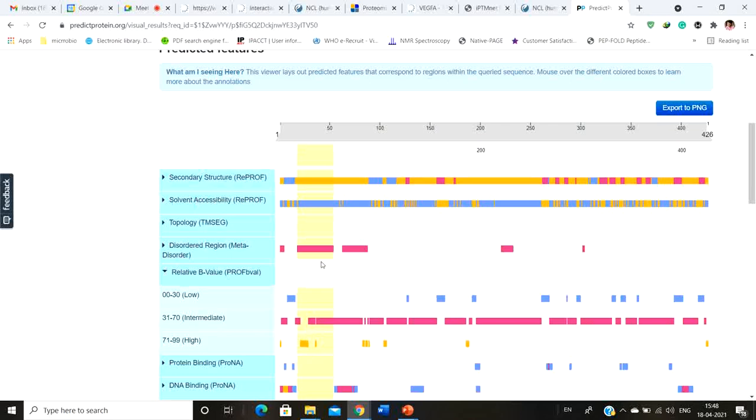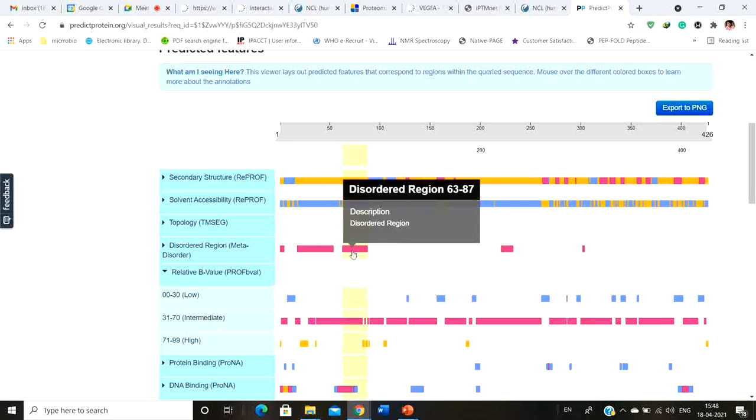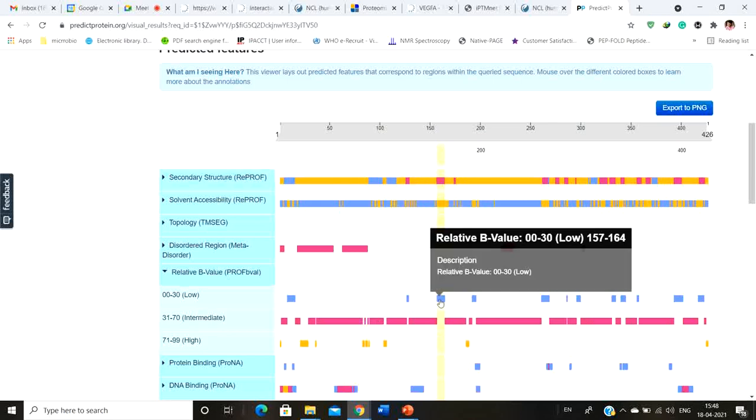Okay, as you can see, when the B value is low, it is not under the disordered region, whereas this disordered region matches with the intermediate B value and the high B value. See everywhere, this is the disordered region and this matches with the intermediate and the high B value. But see the low B value region, this will not match with the disordered region, because any amino acid which is in the ordered region is going to have a very low B value. The B factor is going to be very low.